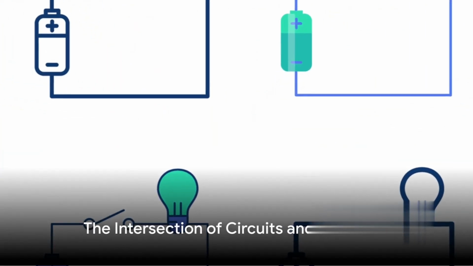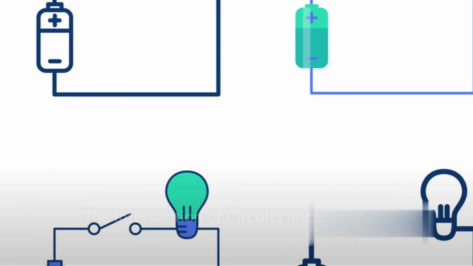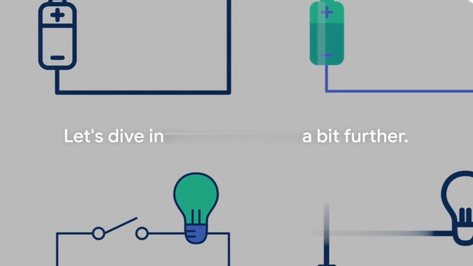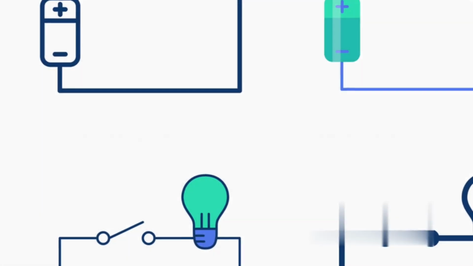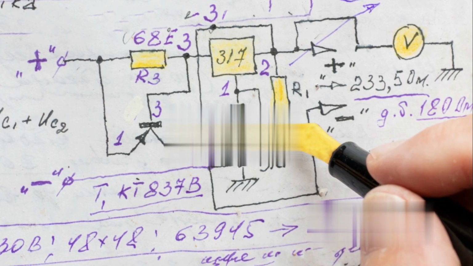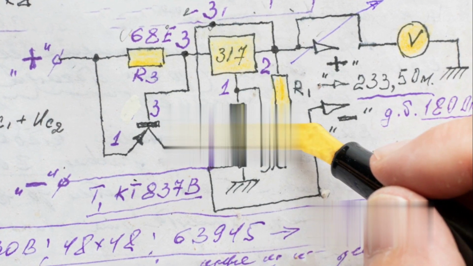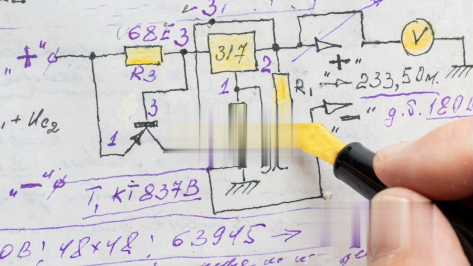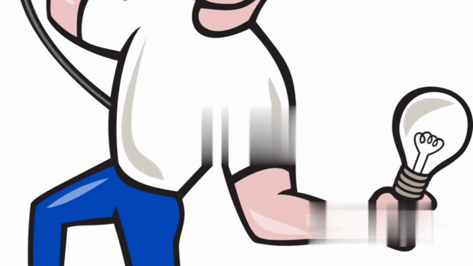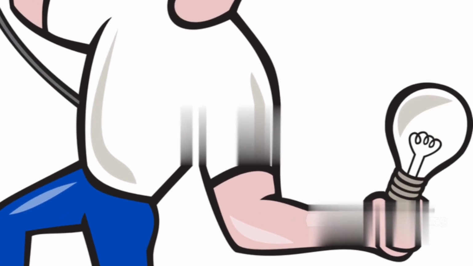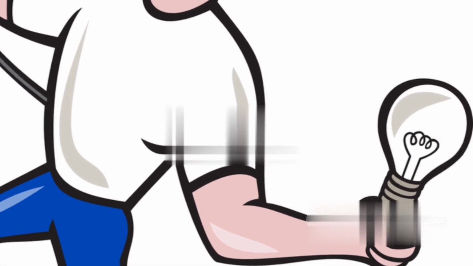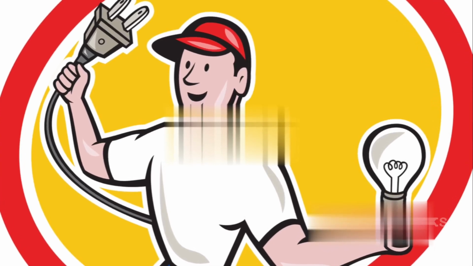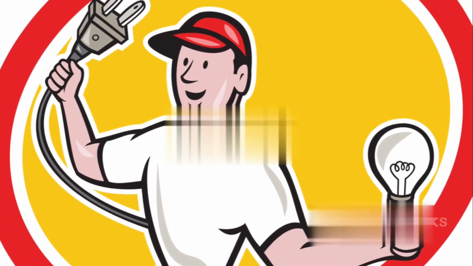Now, you may wonder, can a circuit be a network or vice versa? Well, let's dive into this question a bit further. Imagine a circuit. It's a closed conducting path where electric current flows continuously. This could be something as simple as a battery connected to a light bulb. The circuit is the entire setup, the beautifully orchestrated dance of electrons from the battery along the wire to the bulb and back again. Now consider a network.